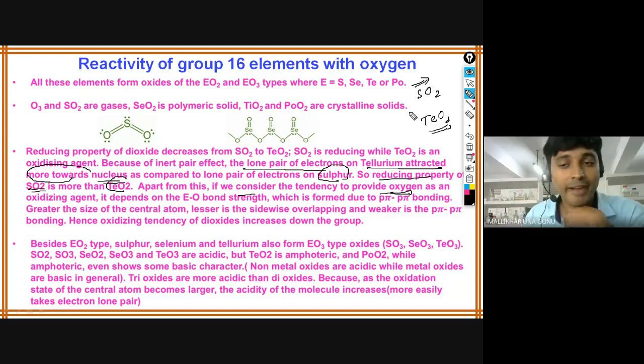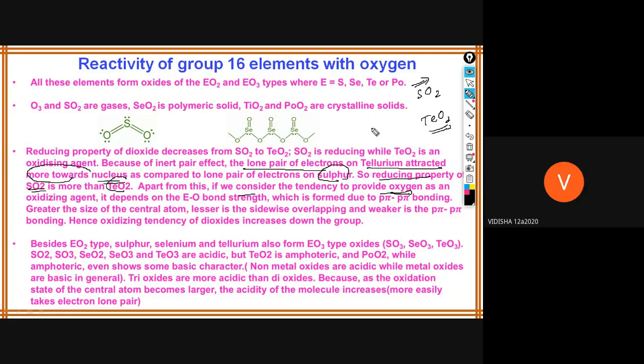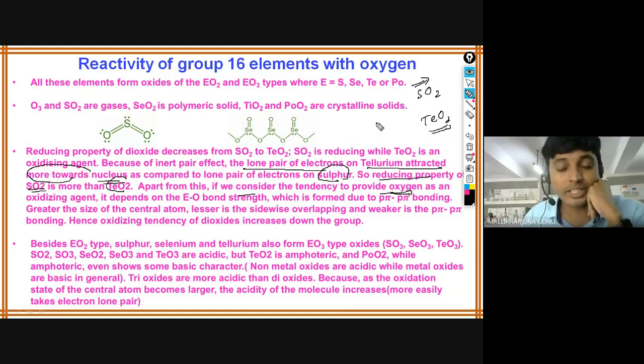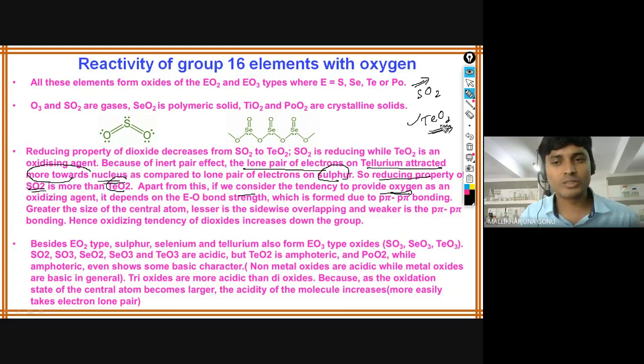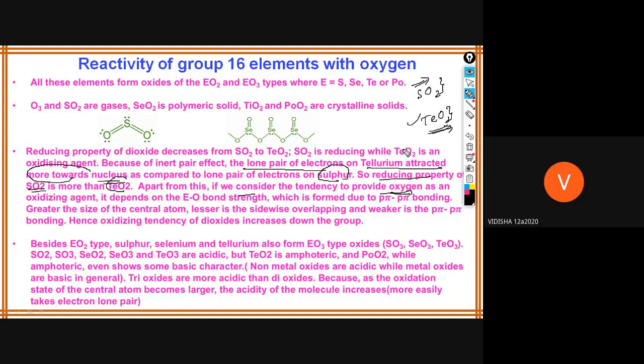Tellurium, sir. Why can tellurium give? Because it is the best oxidizing agent. But why can it give oxygen? Oxidizing agent means which can give the oxygen. So you are saying TeO2 is a good oxidizing agent. On which basis are you saying this can give the oxygen compared with SO2? The electrons are far away from the nucleus.